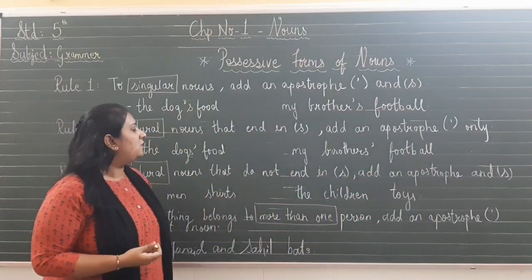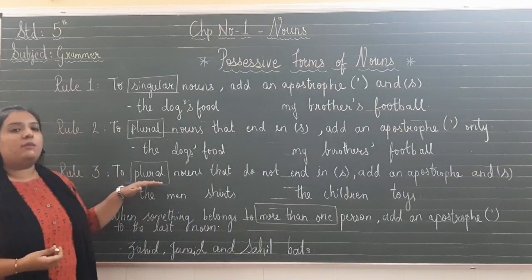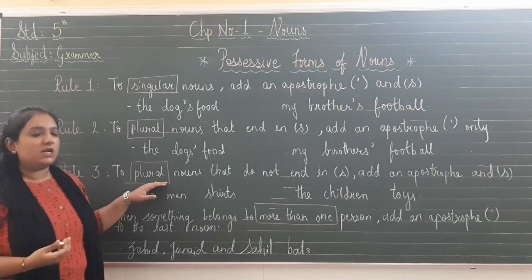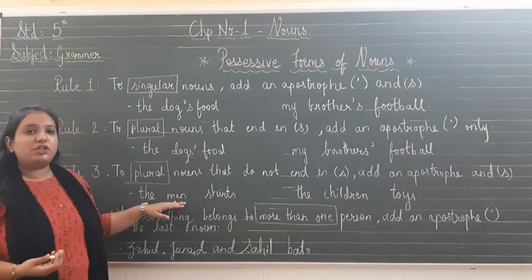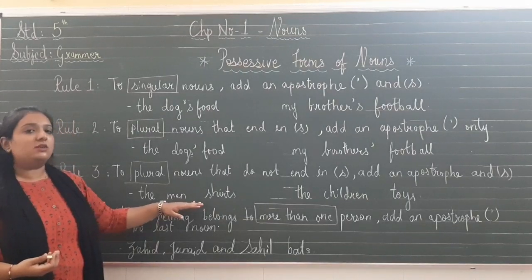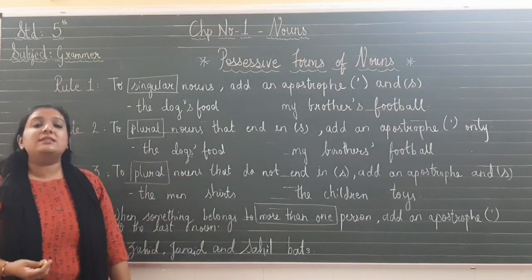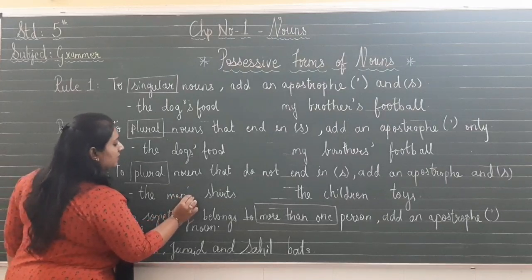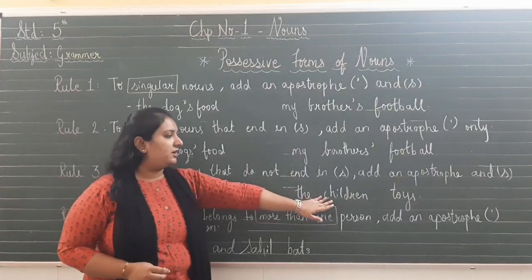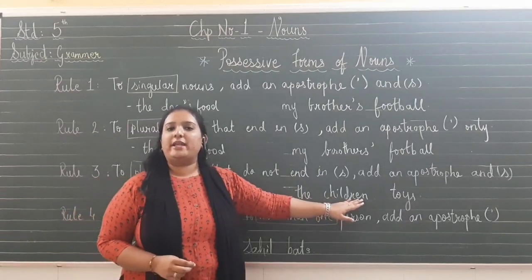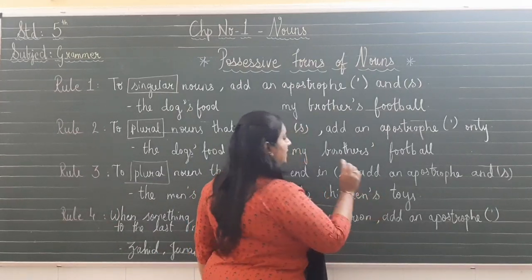Now students, let us move to rule number 3. What is rule number 3 telling us? This is also about plural nouns, but those plural nouns which do not end in s. These plural nouns are men, children. For example, men is not ending in s. So here what will we do? We have to add apostrophe and s both to make it the men's shirts. Same way goes with children. Here the children is a plural noun which is not ending in s. So here also we will put apostrophe and s to make it a possessive form.